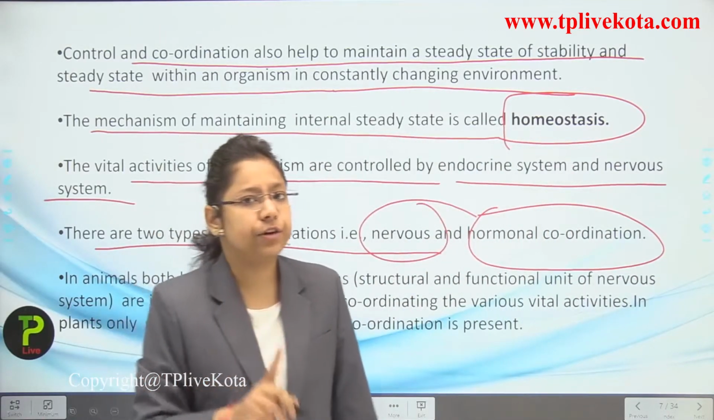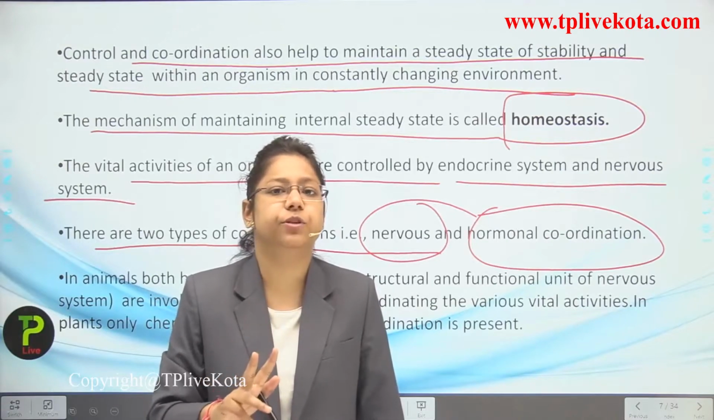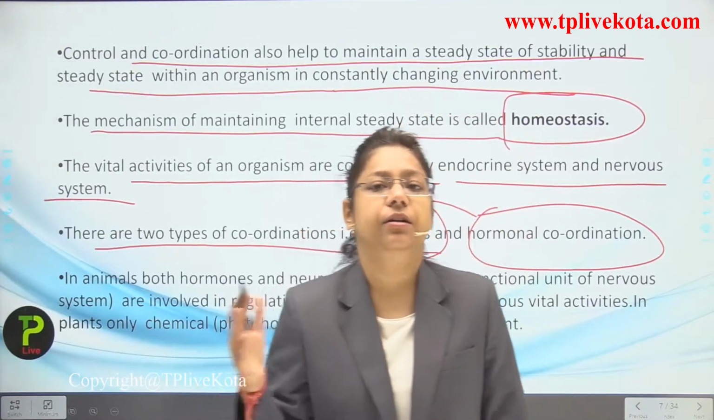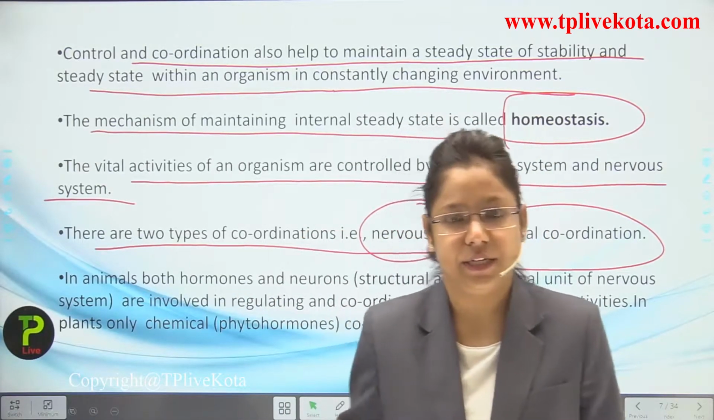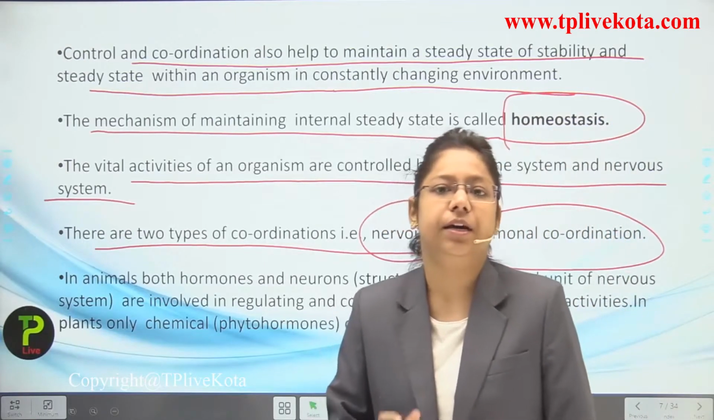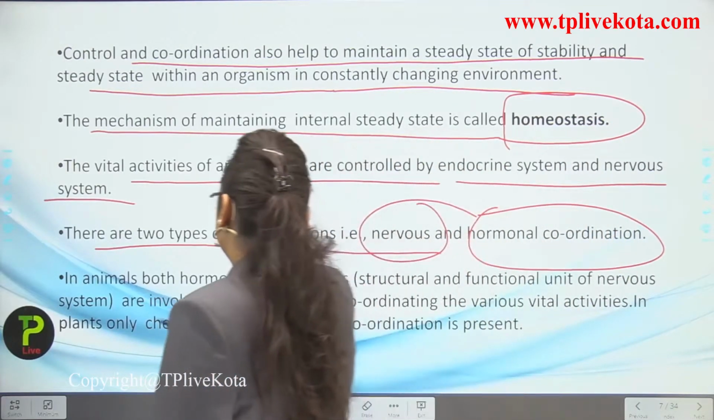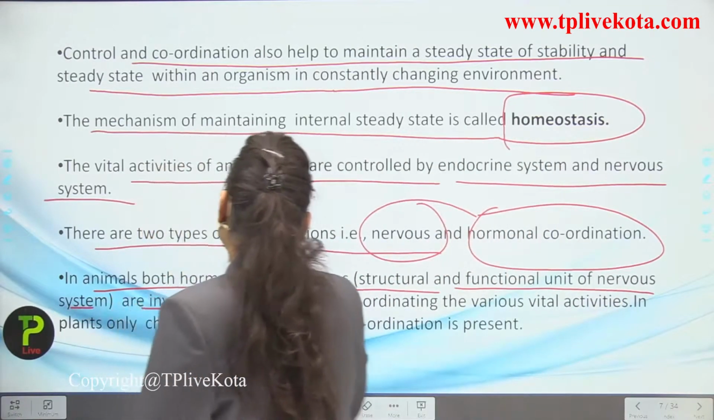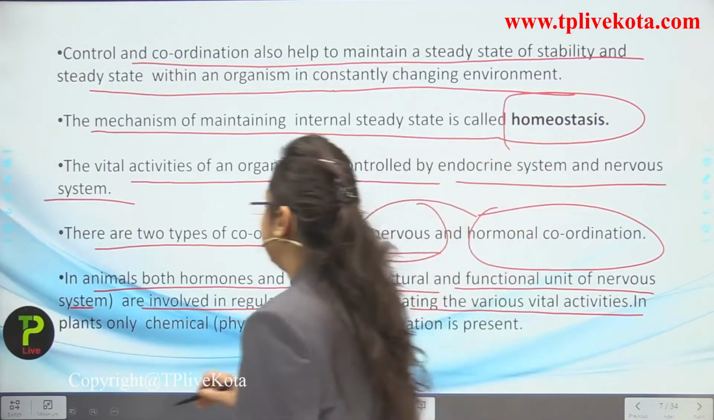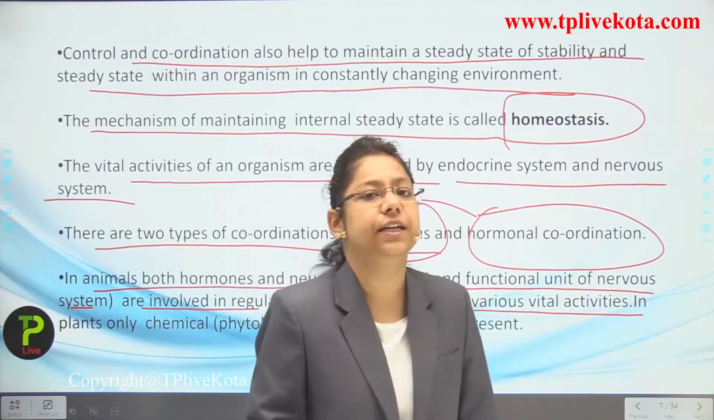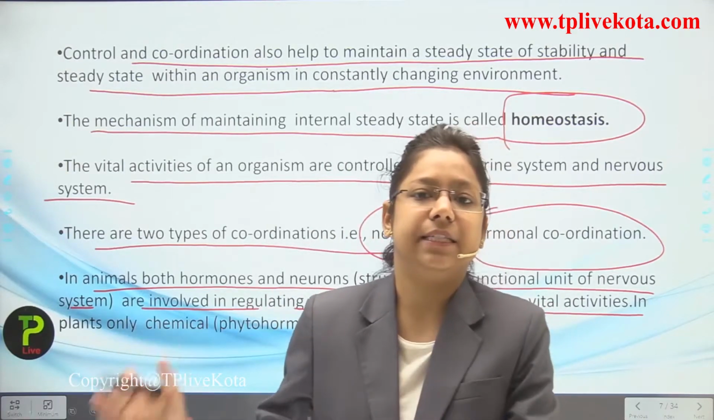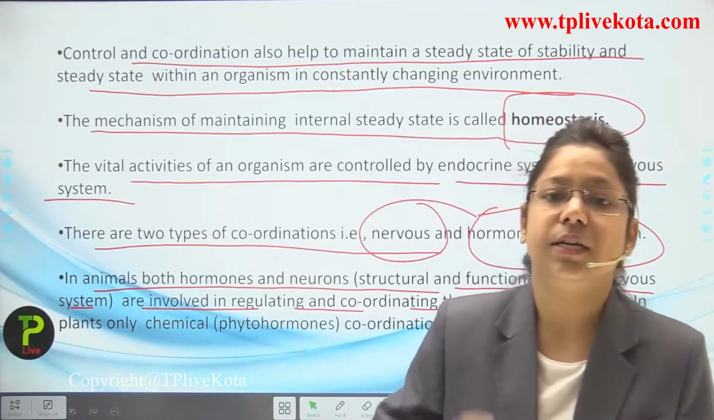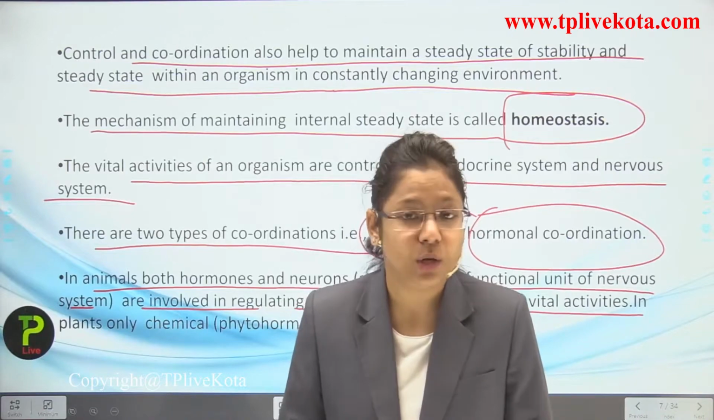So you have to remember this thing. This is very important. There are two types of coordination: nervous coordination, which occurs inside a particular human body by the nerve cells, and the second one is hormonal coordination, in which the hormones play the greater role. Okay. Now, in animals, both hormones and neurons, the structural and functional unit of the nervous system, are involved in regulating and coordinating the various vital activities. So the various vital activities are coordinated by the nervous as well as the hormonal system of a particular human body. So you have to remember this thing, students, that the two systems play the important role for coordinating a particular human body.